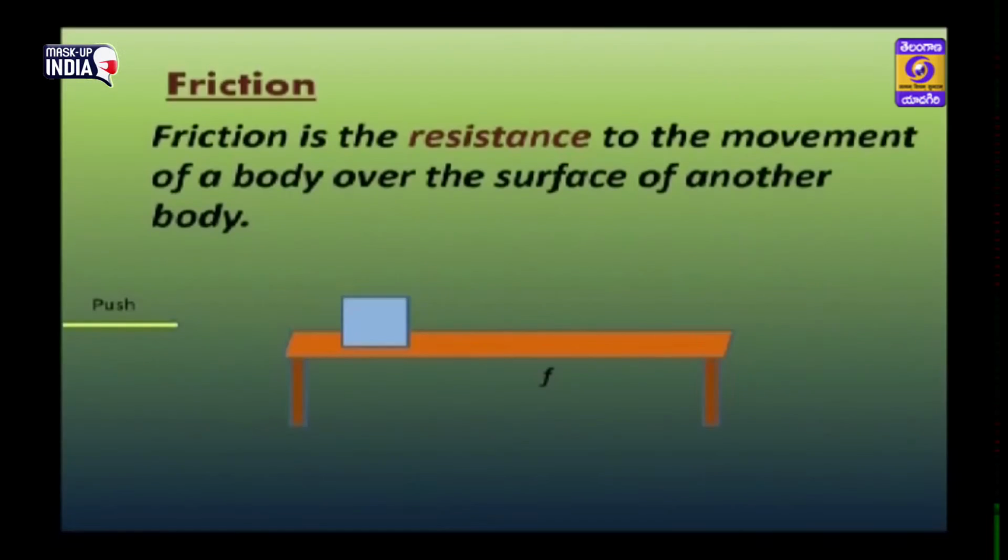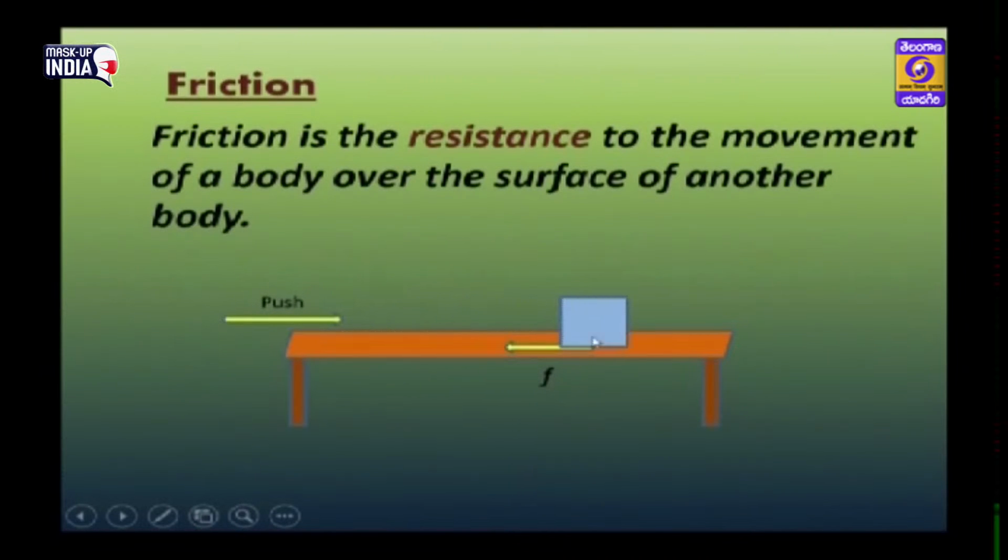See children, we can define friction as the resistance to the movement of a body over the surface of another body. When you give a push, the object moves and comes to rest after some time. Why does it come to rest? Because a frictional force is developed between the two surfaces, the block and the table. Observe this arrow mark: the frictional force is developed to stop this object.